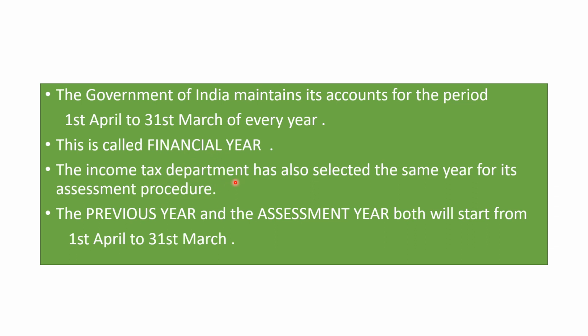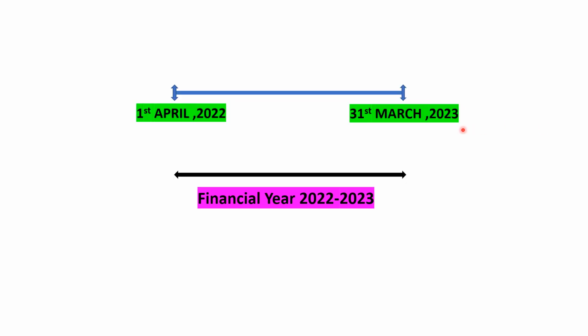The income tax department has also followed the same rule for the assessment of your income tax. So we talk about the two terms, the previous year and the assessment year. They both will start from 1st of April and end on 31st of March each year. So here is the line showing the time period from 1st of April 2022 to 31st of March 2023. So this will be called the financial year 2022-23, right?